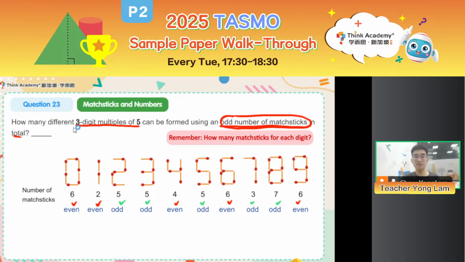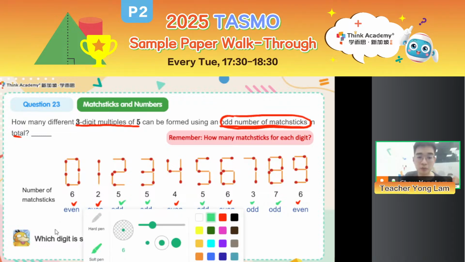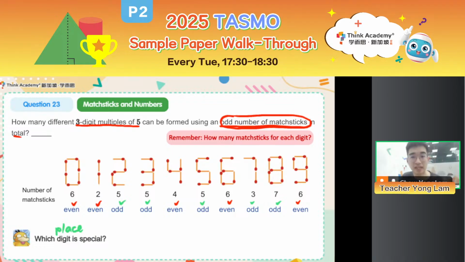We also need to consider 3-digit multiples of 5. Now, this is referring to the value of the actual number. I'm not saying you are using multiples of 5 matchsticks. I'm saying the number you form is a multiple of 5. To form this number, which place value is special? What is special about multiples of 5? Their ones place must be either 5 or 0. The ones digit must either be 5 or 0.